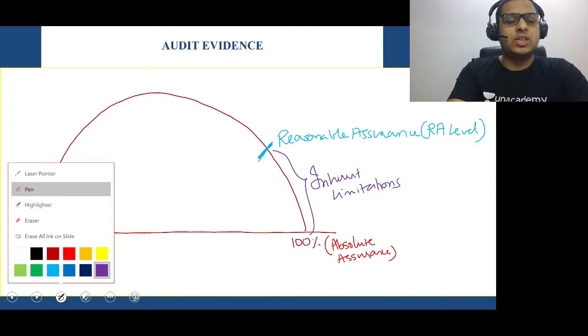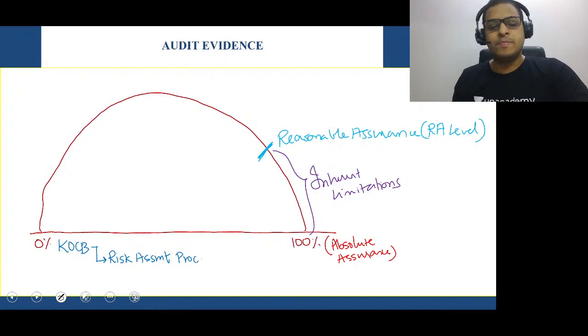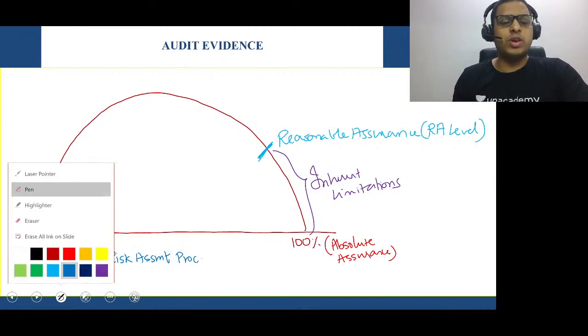Sir, when the auditor is at 0%, the auditor will do knowledge of the client's business. When he takes the knowledge of the client's business, the auditor is basically doing one of the risk assessment procedures. Always remember, risk assessment procedures. One of the risk assessment procedures is KOCB.